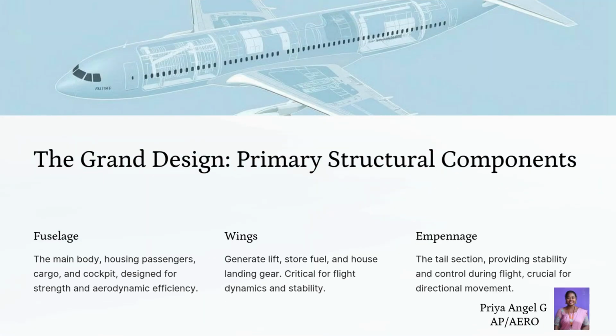The grand design: primary structural components. The primary components of any aircraft structure include, first, the fuselage, which is the main body housing the cockpit, passengers, and cargo. Second, the wings, which generate lift, store fuel, and often house landing gear. And third, the empennage or tail section, which provides stability and directional control during flight.